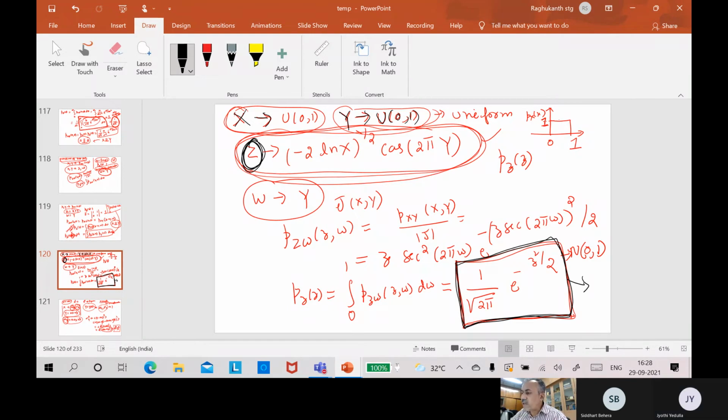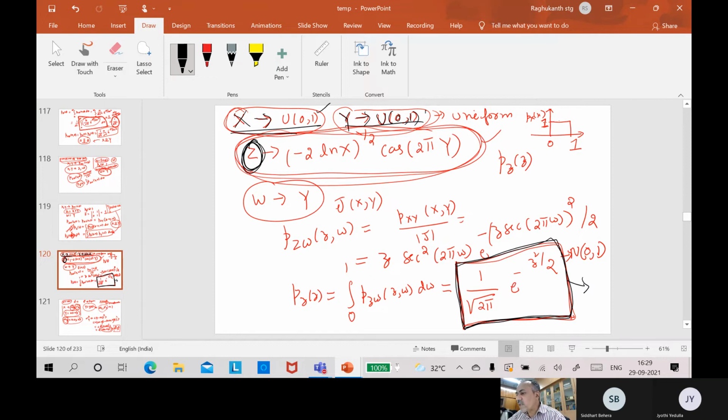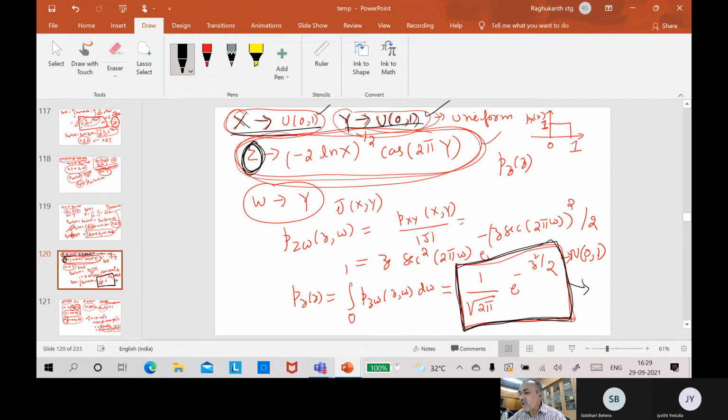So how did we generate this normal random variable, the Gaussian, from uniform random variables through this transformation? On a computer, if I give you 100 values of the uniform random variable x and the uniform random variable y, and you compute a new random variable with this transformation, minus 2 times log of x cos of 2 pi y, and compute its histogram, automatically z corresponds to a normal distribution.